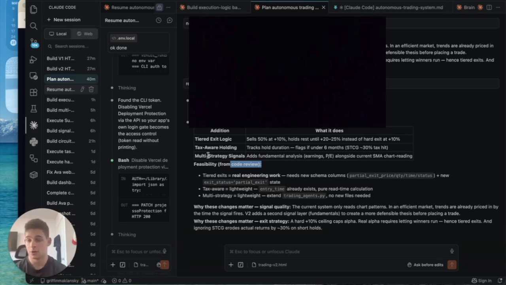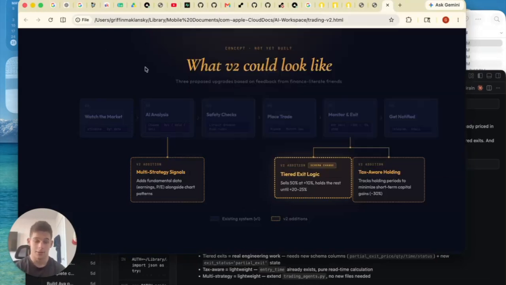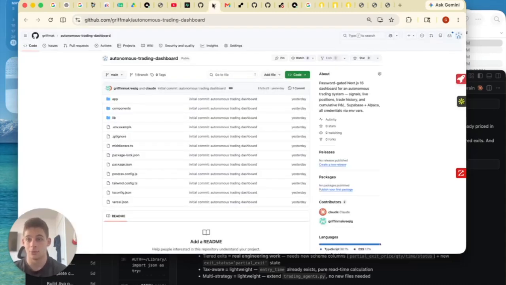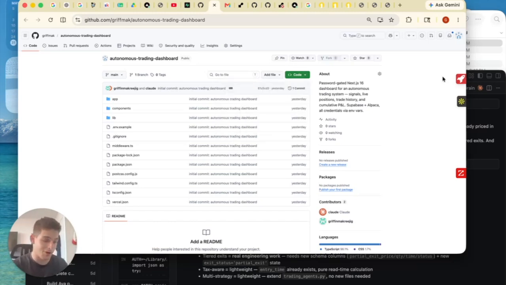This then threw it all into a diagram for V2. I have not actually made this yet, but this is, I think, where it gets a little fun. I have open sourced this entire thing. It is a GitHub repo that I'm posting alongside this video. So the same way that today, when I was showing you how to download the zip file for trading agents, all you have to do is download the zip file for mine. Calling out finance people specifically, I would love to see your thoughts on this, understand any additions you'd want to make to the app, and if you can make something that's better, go for it.